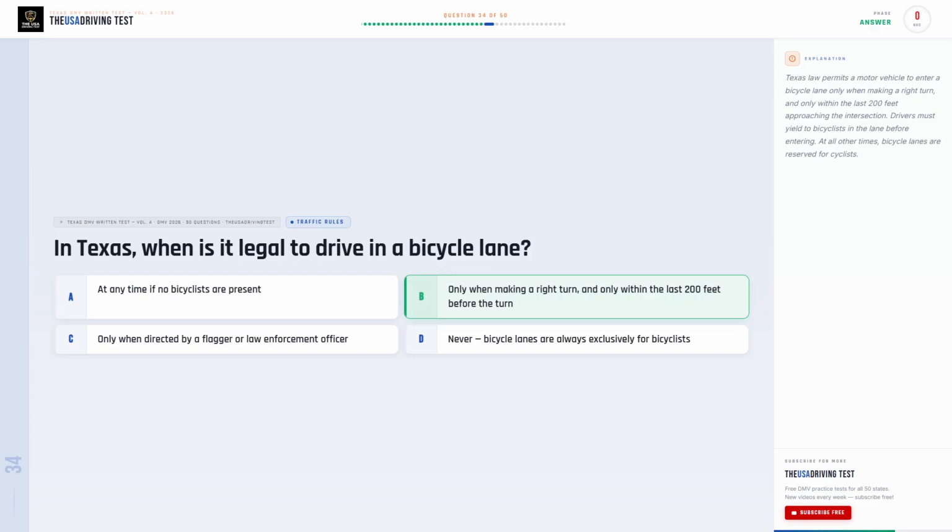The correct answer is B, only when making a right turn and only within the last 200 feet before the turn. Texas law permits a motor vehicle to enter a bicycle lane only when making a right turn and only within the last 200 feet approaching the intersection. Drivers must yield to bicyclists in the lane before entering. At all other times, bicycle lanes are reserved for cyclists.